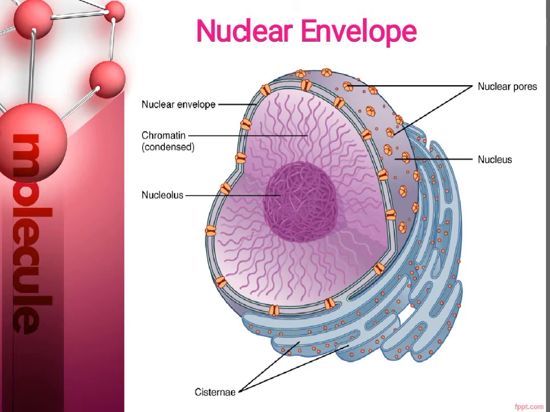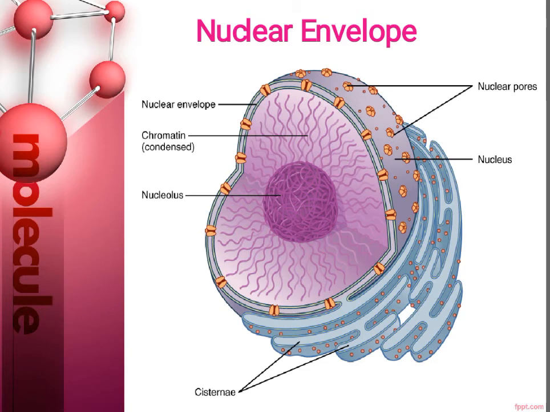The envelope is perforated with tiny holes called nuclear pores. You can see nuclear pores clearly in this 3D diagram of the nuclear envelope.